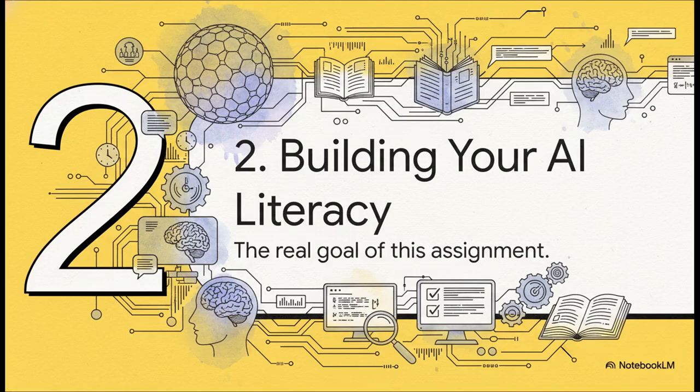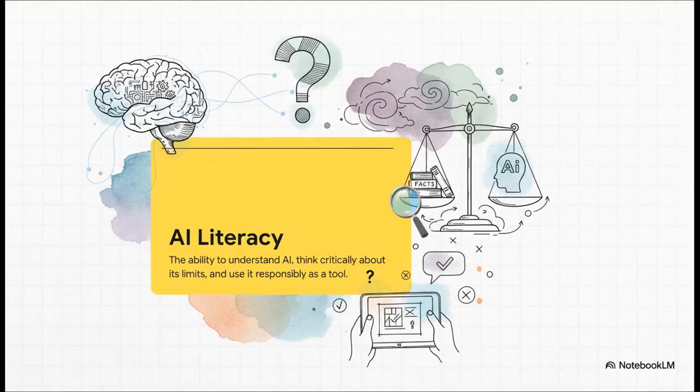So what's the big picture here? This isn't just about finishing one paper for one class. It's about building a hugely important 21st century skill, something that's going to be valuable long after this course is over. We call this skill AI literacy, and it's so much more than just knowing how to type a question into a chatbot. It's about really understanding how this technology works, thinking critically about what it can and can't do, and using it responsibly to support your own thinking. Think of this assignment as your hands-on practice.